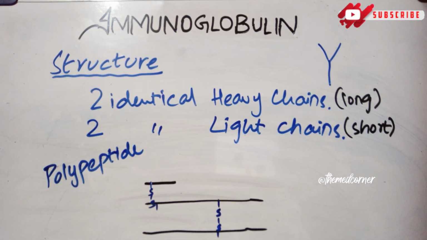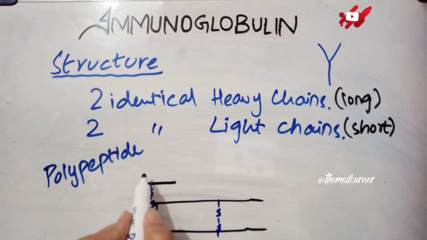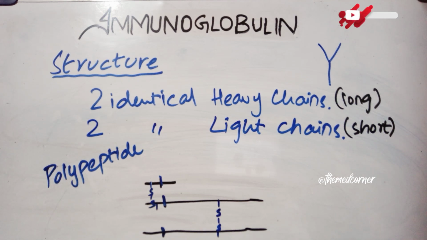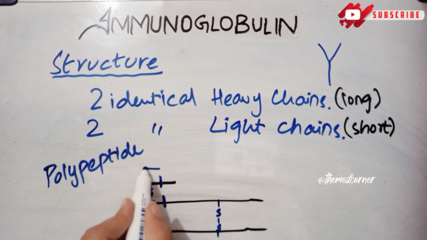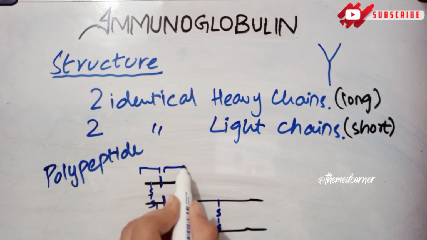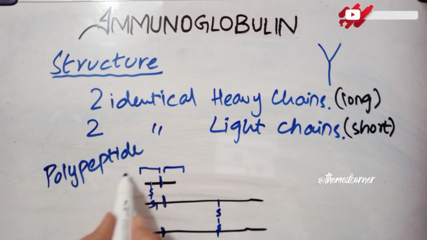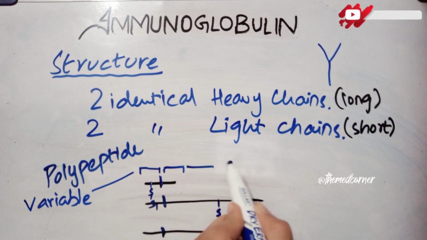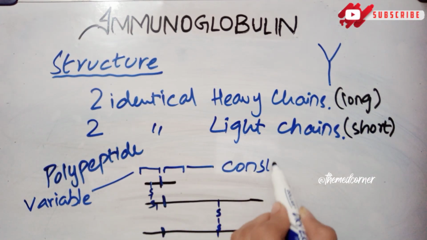Further, these chains are divided into two parts, the variable region and the constant region. Suppose we take this part over here up till here, half of this, starting of this and half of this. Over here this is the variable part, and this is the constant part.